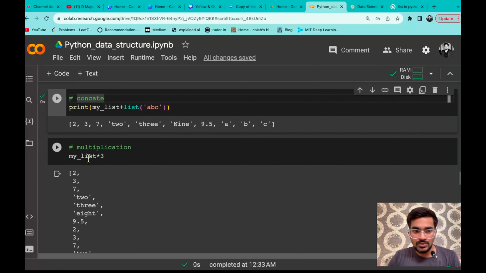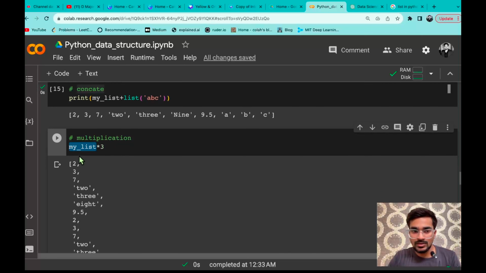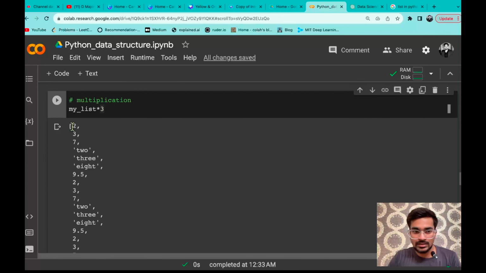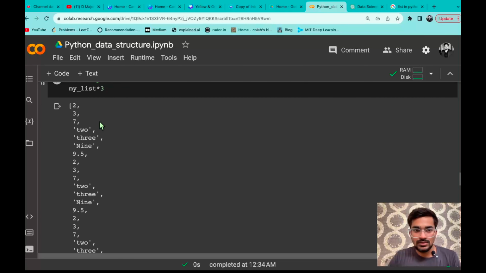Again, you can do multiplication on any list the way you have done to a string. In a string, when you multiply by a constant number, that number of times it will be printed. Similarly, if you multiply a list by 3, our list was from 2 up to 9.5. If I print that again, you can see this was my list variable and it is getting multiplied by 3.